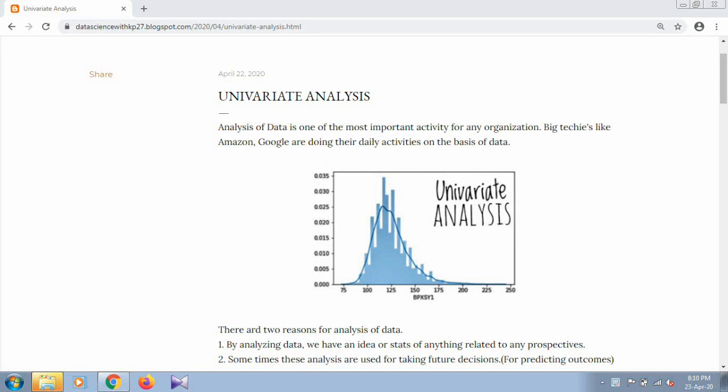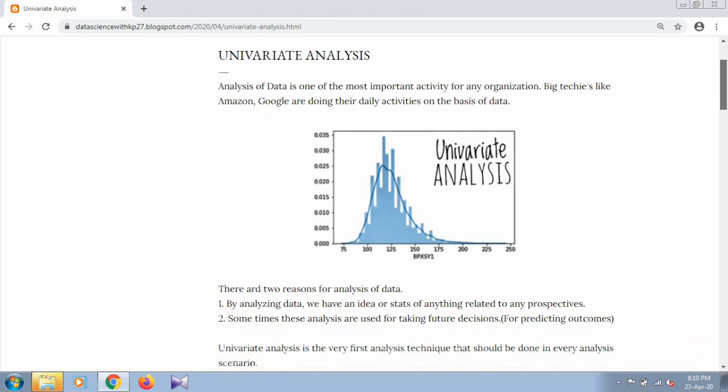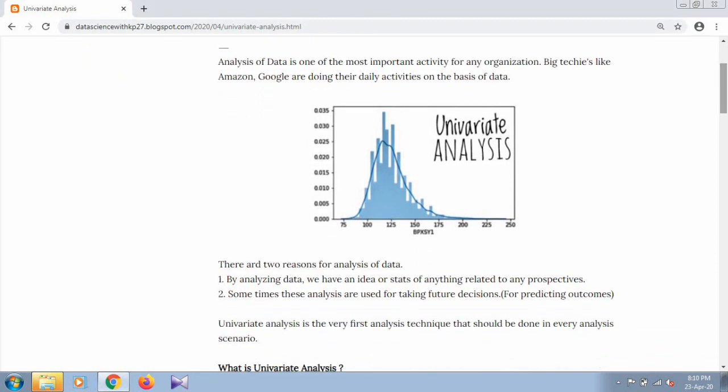So, is it essential to do univariate analysis before any analysis process? The answer is yes, because with the help of univariate analysis, we have a quick overview of what our data set is and which attributes it has. So let's get started. First of all, what is univariate analysis? Uni means one, so the analysis by taking only one variable is known as univariate analysis. And yes, it is essential.